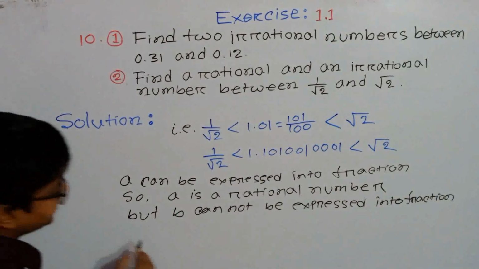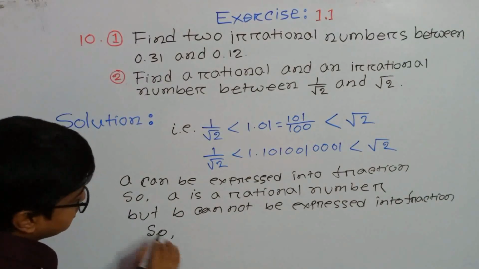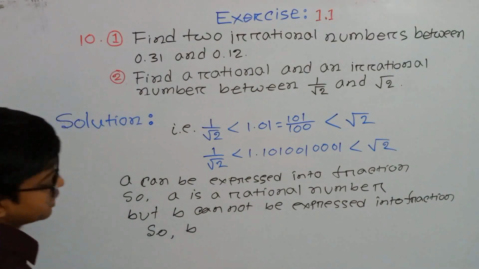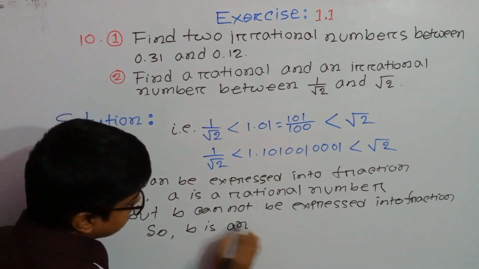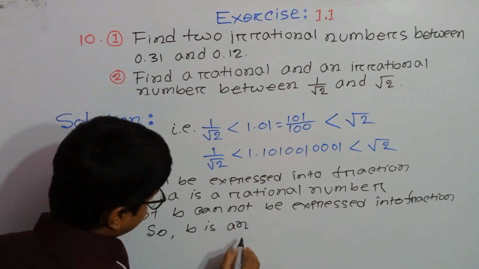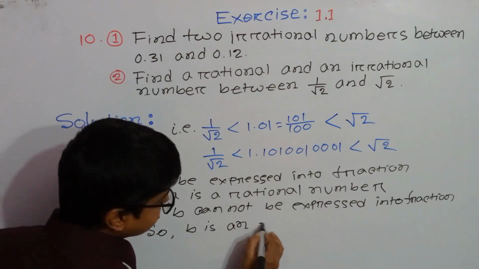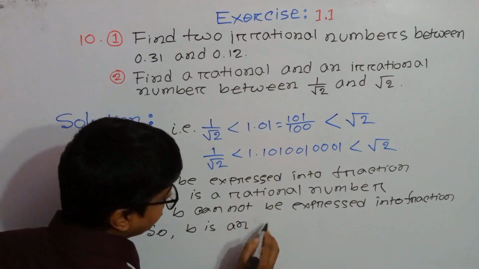So we can write here b is an irrational number.